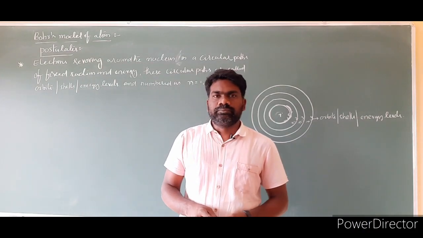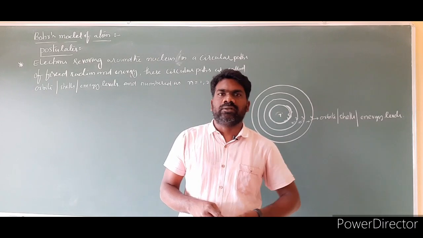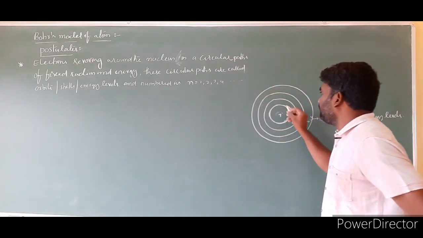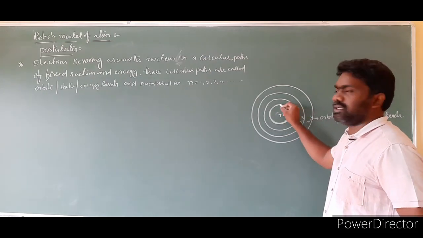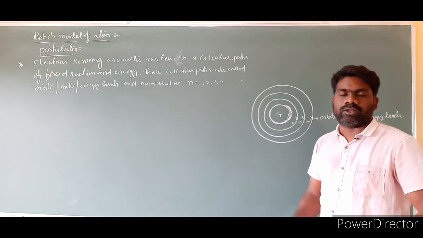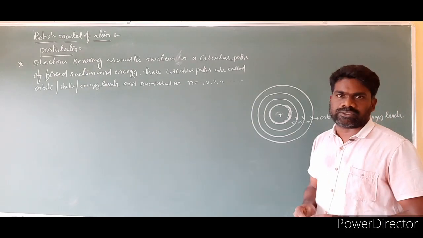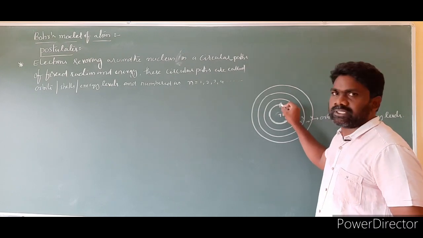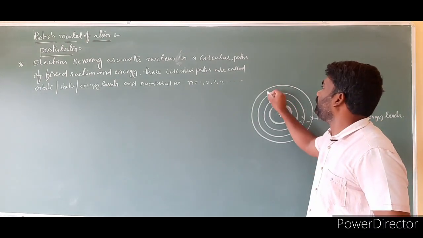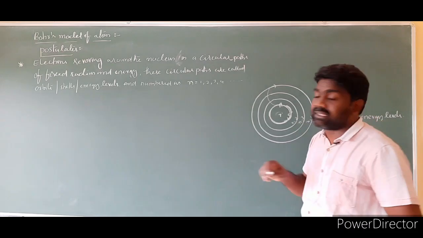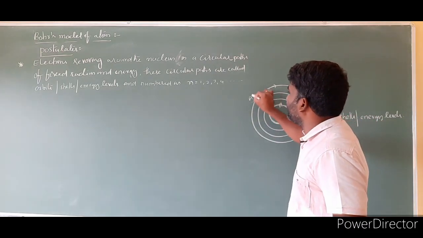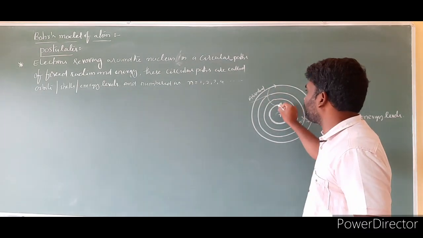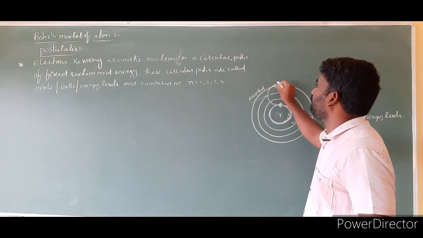Postulate number 2. Energy of electron does not change with time. The meaning of this point is that when an electron is revolving in a particular orbit, it neither gains energy nor loses energy; its energy is constant. When the atom absorbs energy, the electron present in the lower energy state will jump to the higher energy state. When energy is absorbed by the atom, electrons jump from lower energy state to higher energy state.